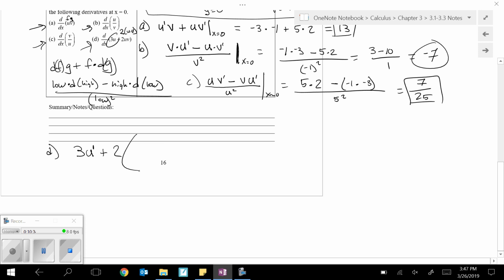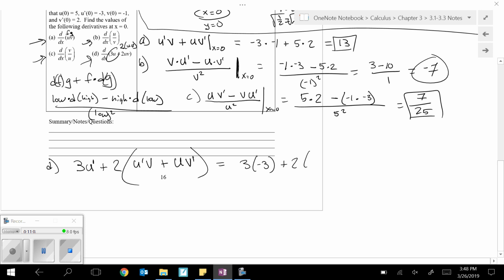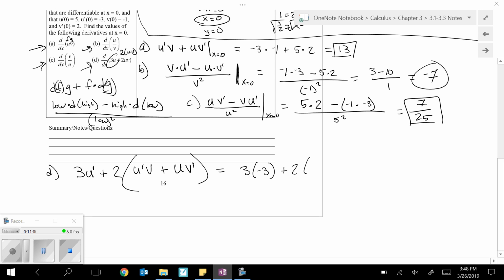So let's see. df g plus f dg. And then I'll go ahead and, well, why distribute when we could just multiply later? Okay, so we got, let's see, 3 times negative 3 plus 2 times. Oh no, I did all that in my head, in my notebook. Well, hey, up above we said that's 13, right? Yeah, in part A we said that was 13.